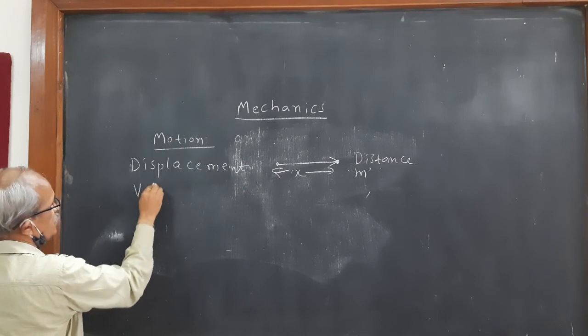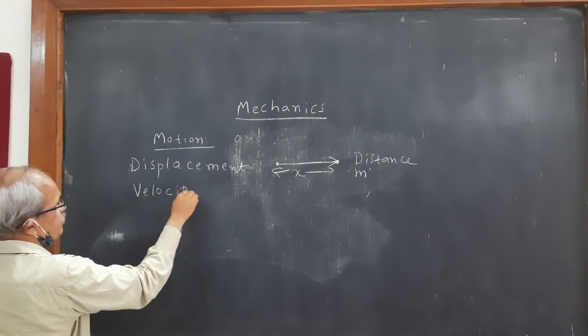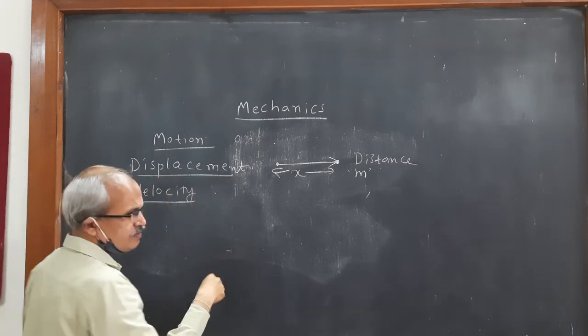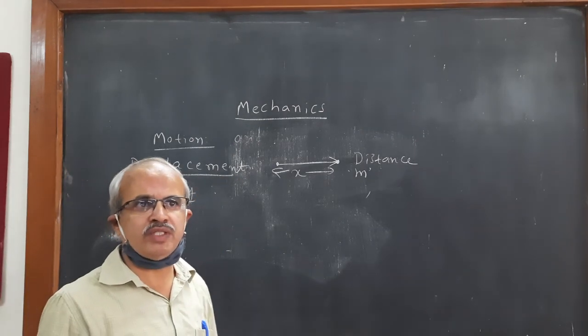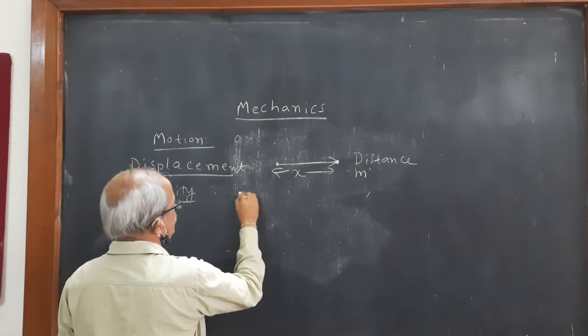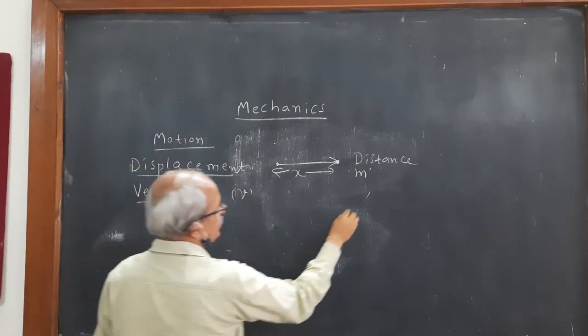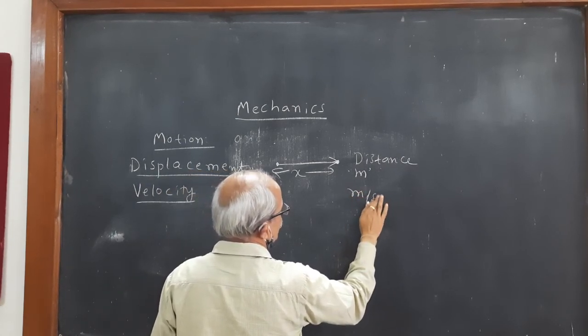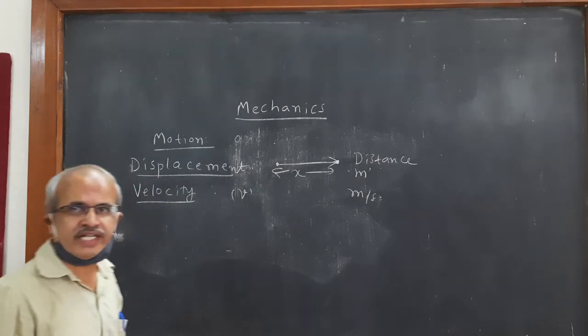Similarly, the rate of change of displacement, the ratio of displacement and time, is called velocity, and the unit here is meter per second, like this you can write.